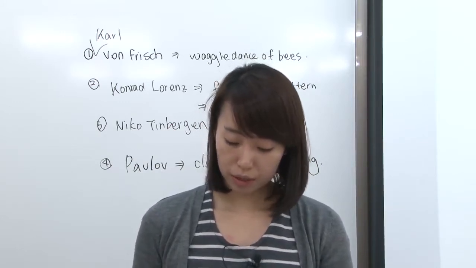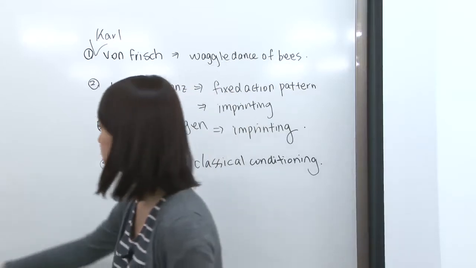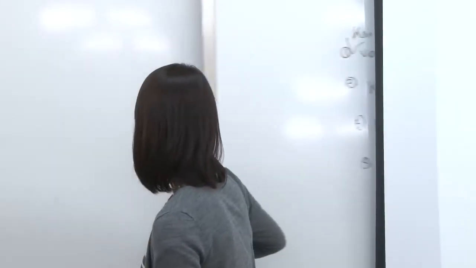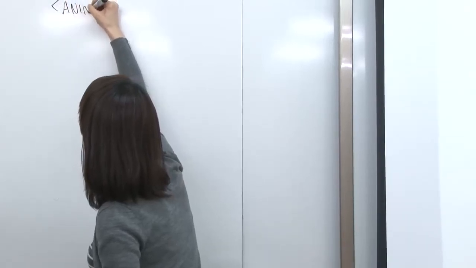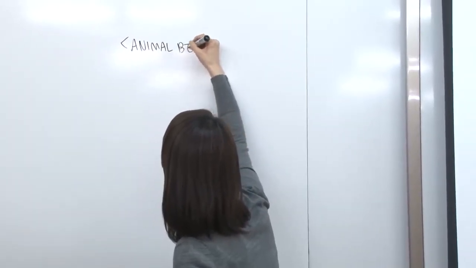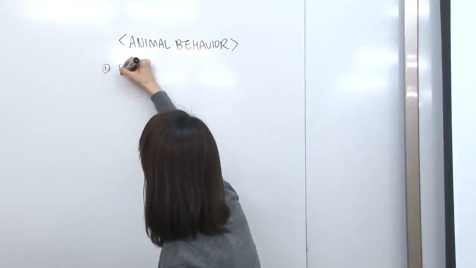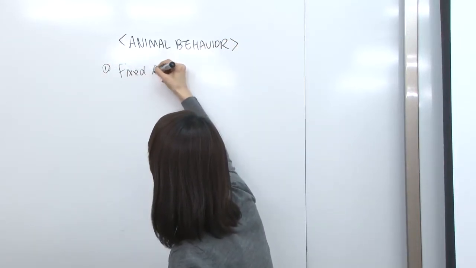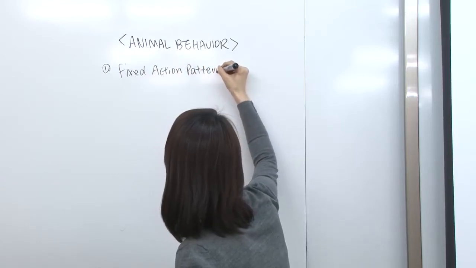All right. On page 273, they talk about number 1 behavior, the fixed action pattern. So we're talking about animal behavior. Number 1 is the fixed action pattern.